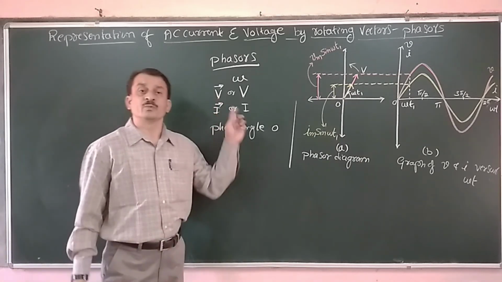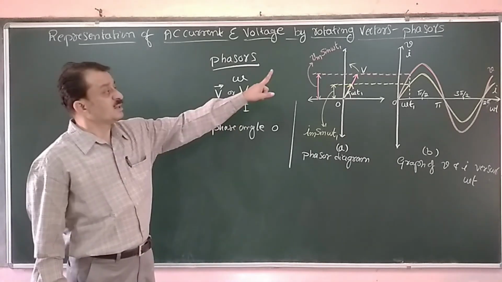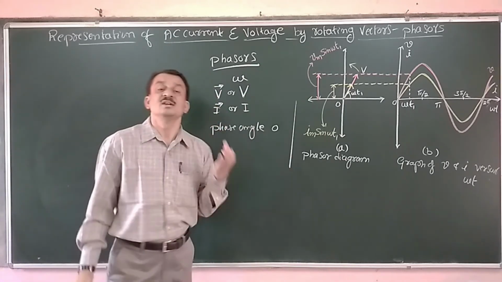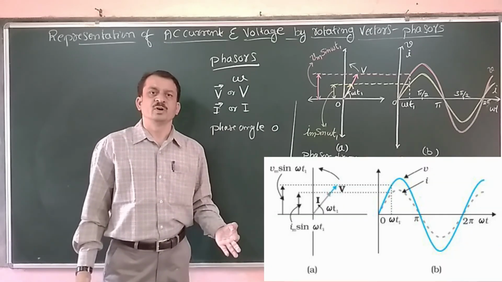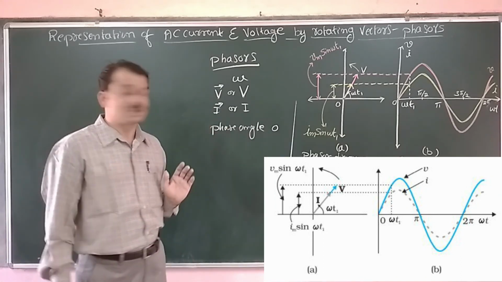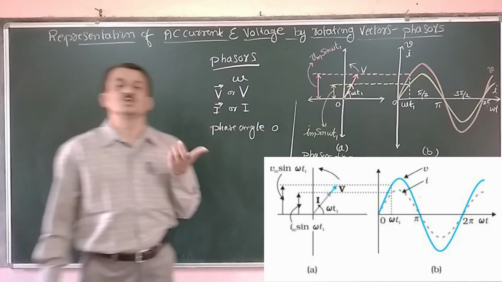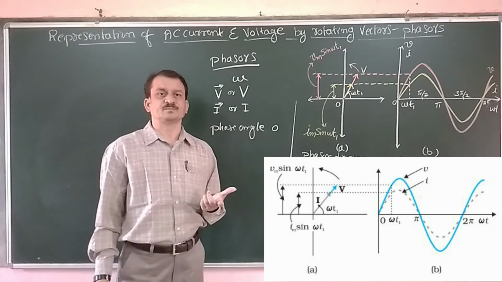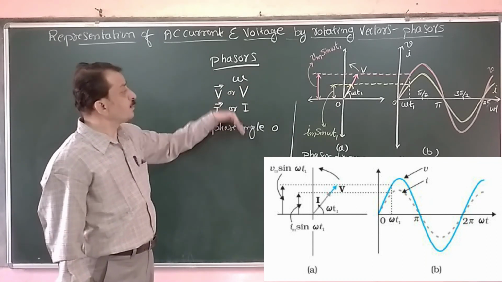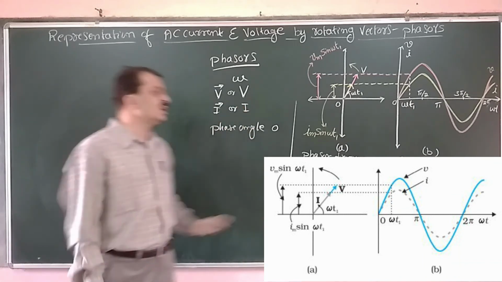One thing you should remember, voltage and current are scalar quantities. But the AC voltage and currents are represented by a vector notation in order to understand the phase concept. Don't get confused with the vector quantity and phasor quantity that we have studied earlier. So here, even though voltage and current are scalar quantities, in order to study the phase concept between the two, we are representing them by rotating vectors. Clear? They are scalar quantities.